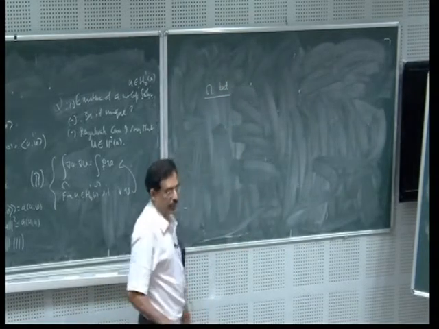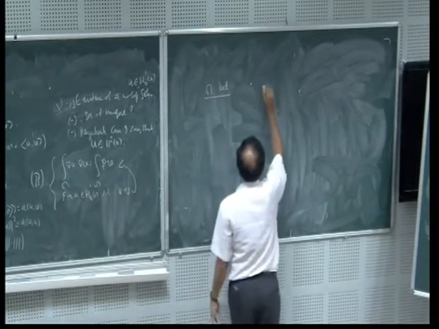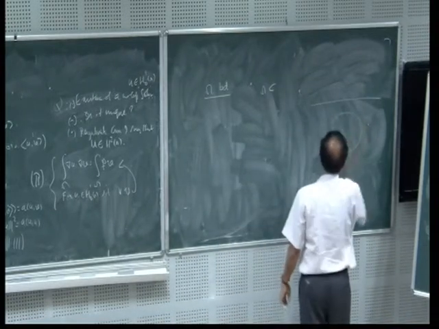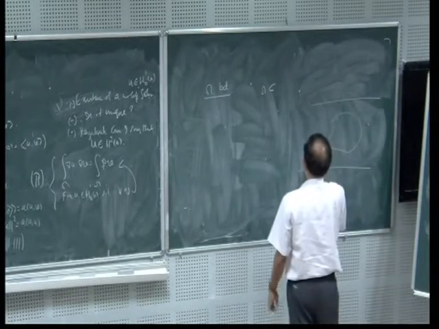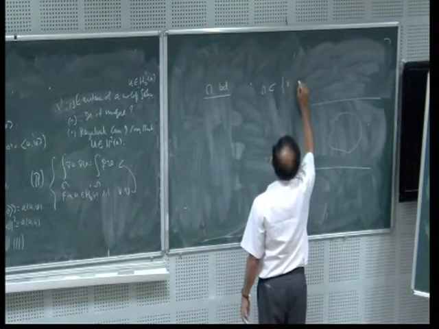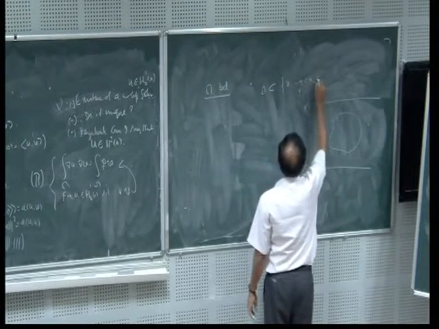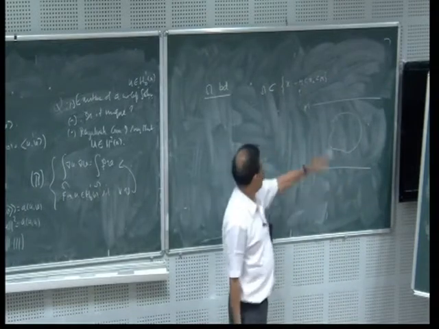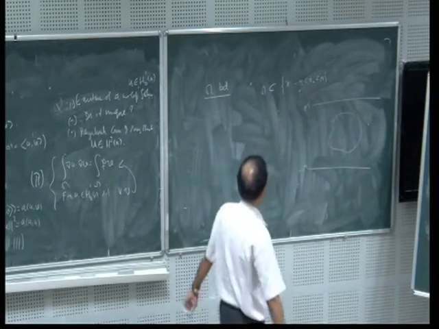Therefore omega lies in some range between minus m and plus m. So omega is contained in the set of x such that there exists a constant m with minus m less than x_n less than m, between two parallel planes, because omega is bounded, you can always find it.